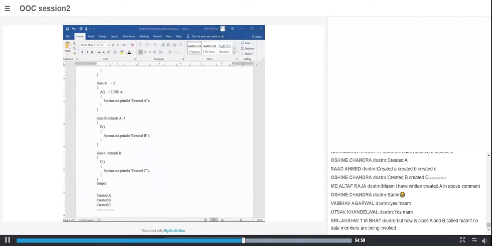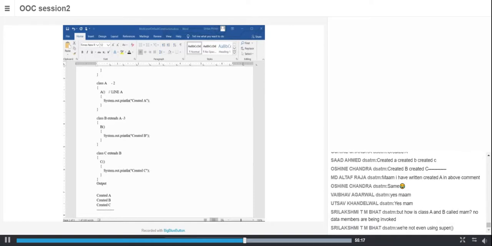Okay, sir. Fine. Did you all get it? I told you, whenever the constructor of a subclass is called, it automatically calls the base class constructor.